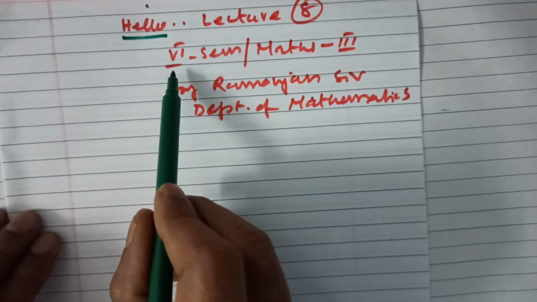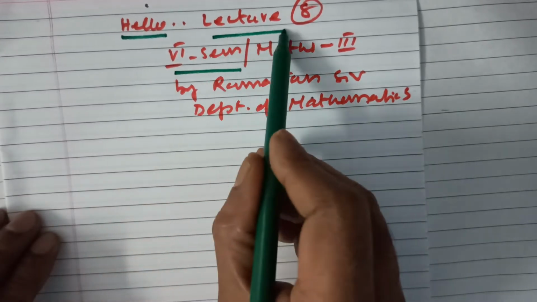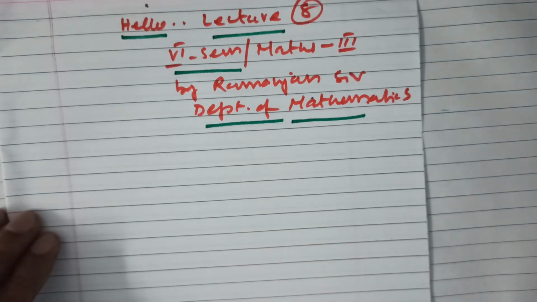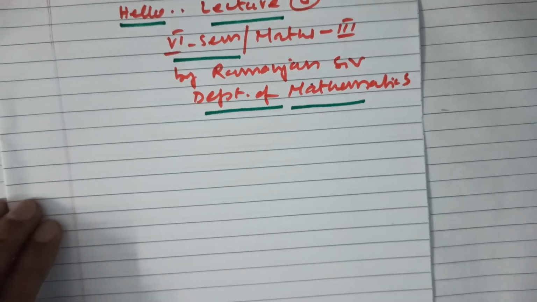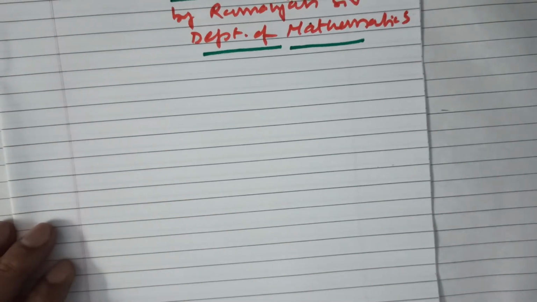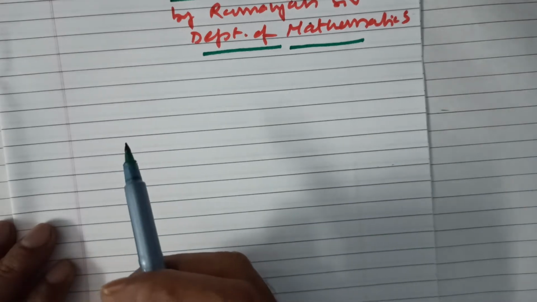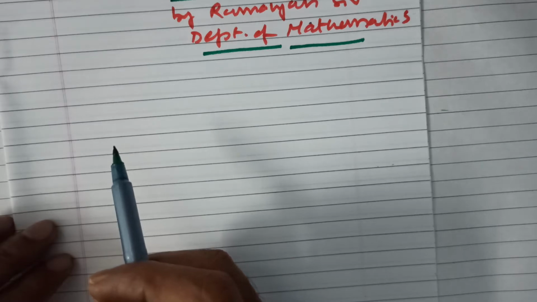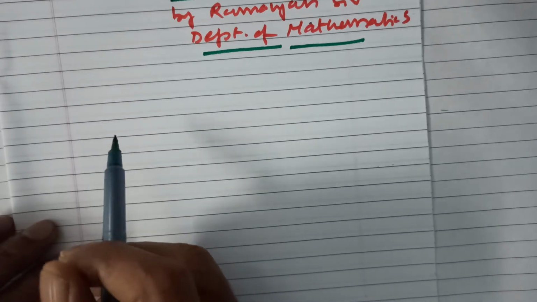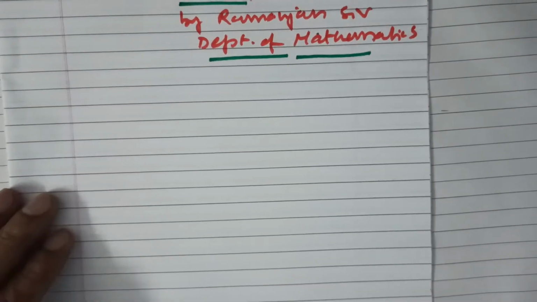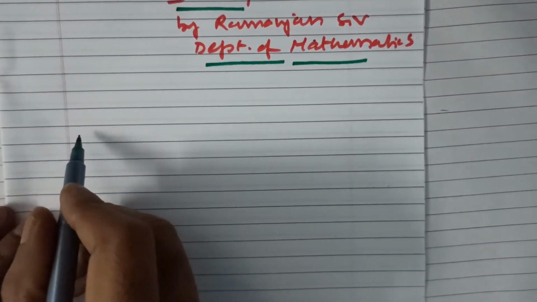Right. In lecture 7, we discussed the open interval, closed interval, open sets and closed sets. Now, problems based on these closed interval, closed sets, open interval and open sets. So problems.